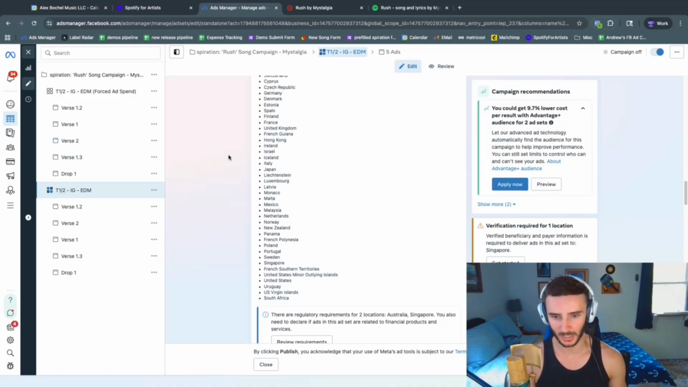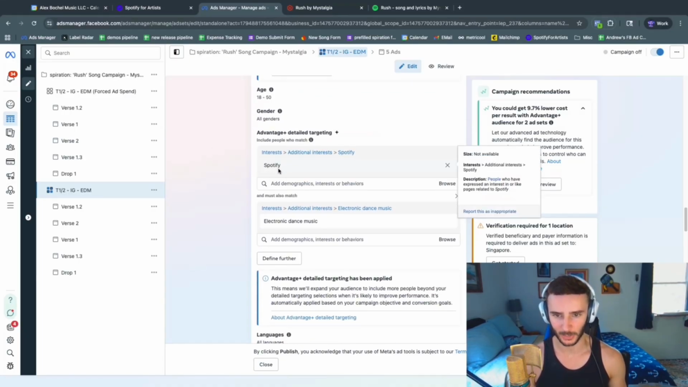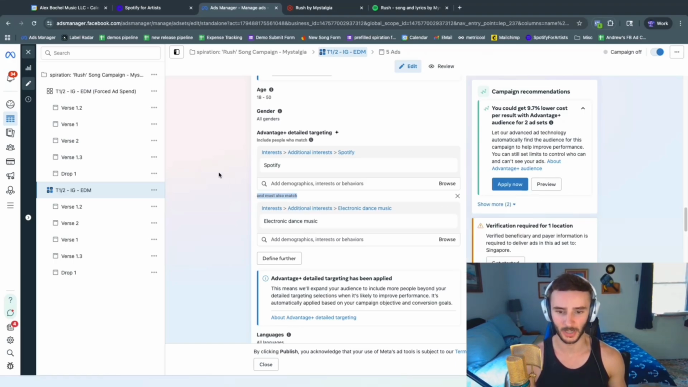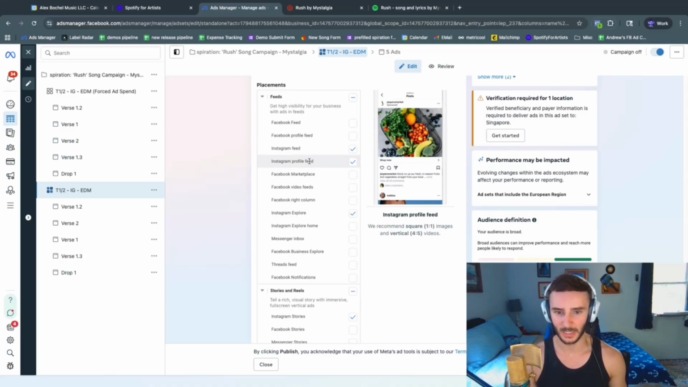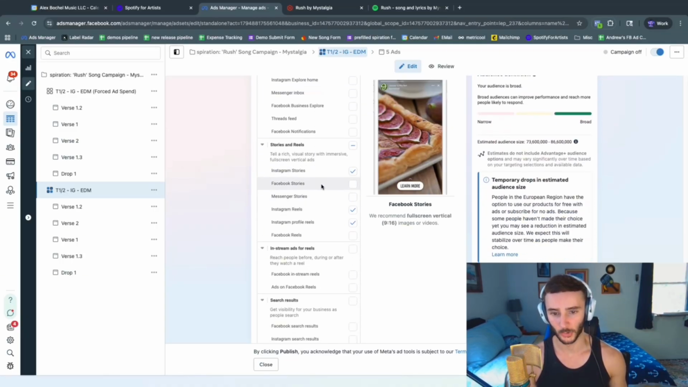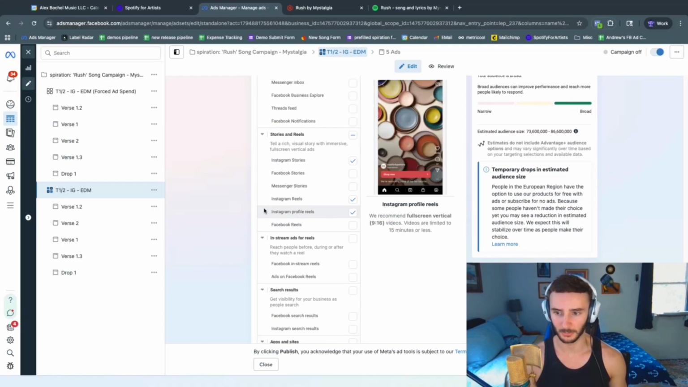Here are the countries that I'm targeting: age 18 to 50. And then the actual detailed targeting is people who like Spotify, narrowed by people who like electronic dance music, and that is it. The placements are Instagram feed, profile feed, explore, stories, reels, and profile reels.